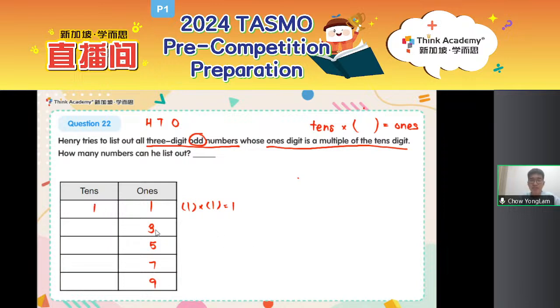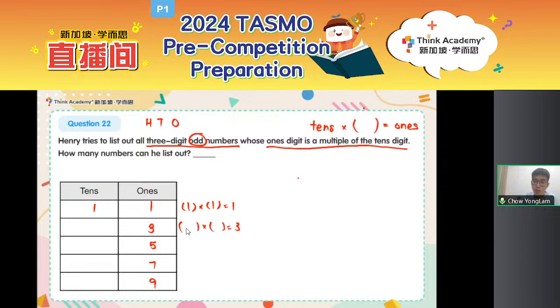Okay? Similarly, if my ones is 3, how many times how many is equal to 3? What can go into these brackets? Just now, 1 times 1 is equal to 1, so my tens can be 1. How many times how many is equal to 3? Look at your times table. Where do you get 3?